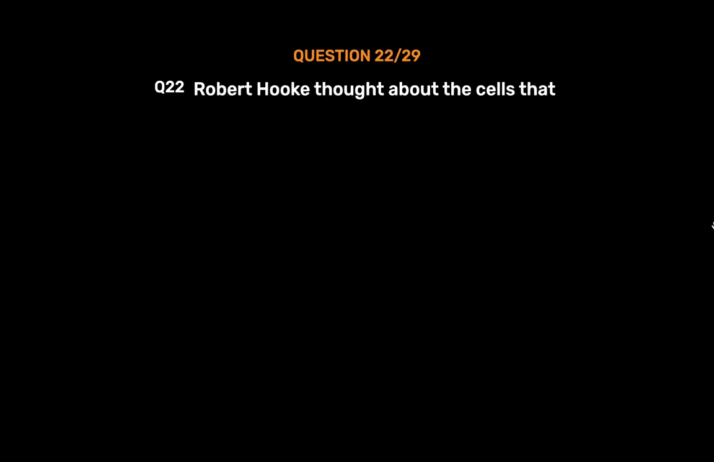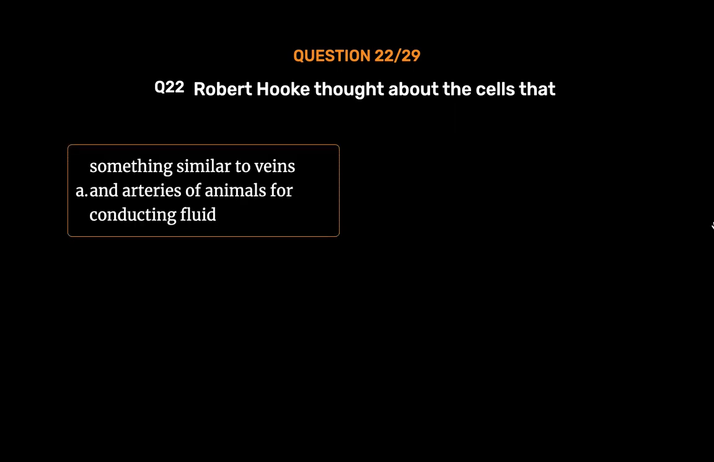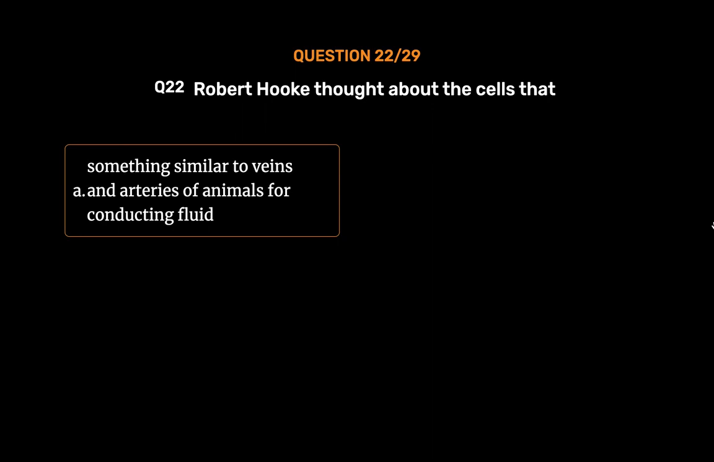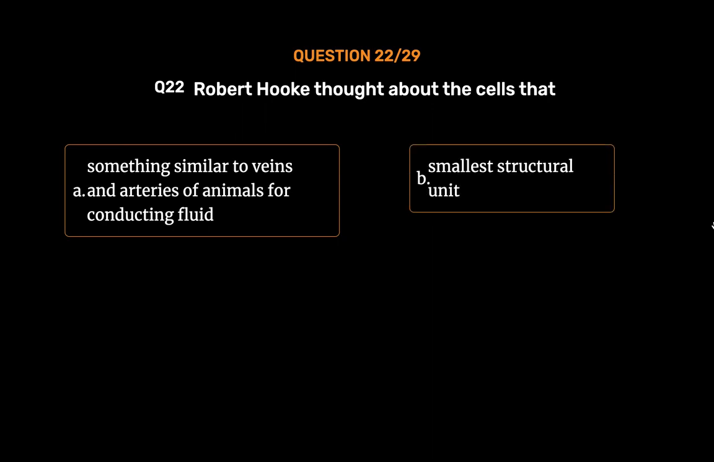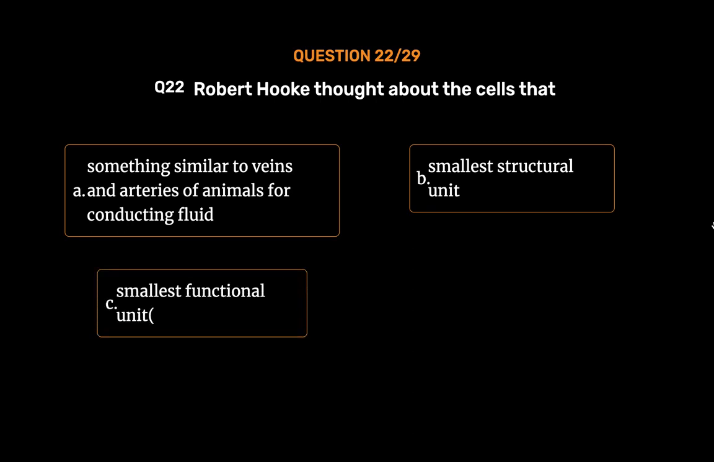Question number 22. Robert Hooke thought about the cells that: Option A. Something similar to veins and arteries of animals for conducting fluid. Option B. Smallest structural unit. Option C. Smallest functional unit. Option D. Unit of heredity. The correct answer is Option A.